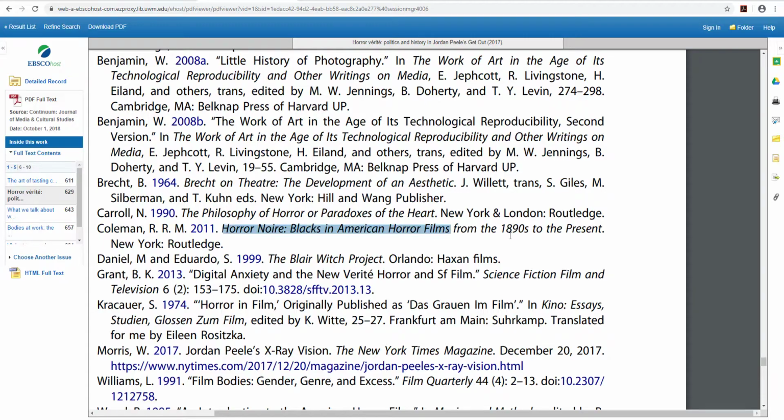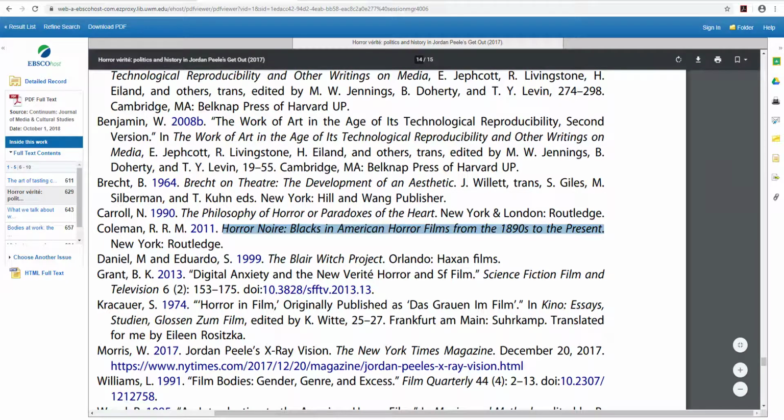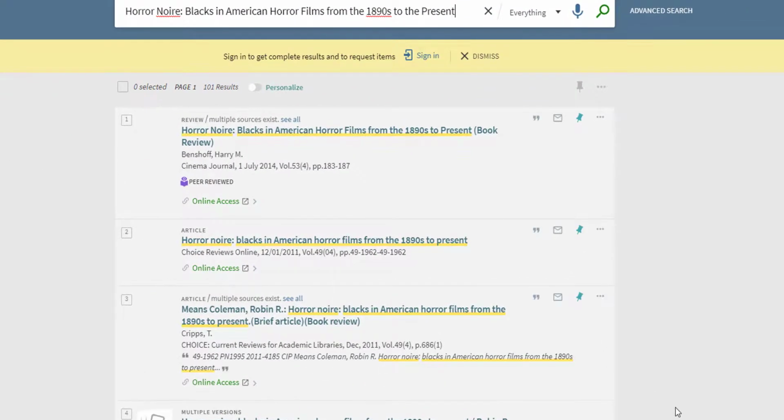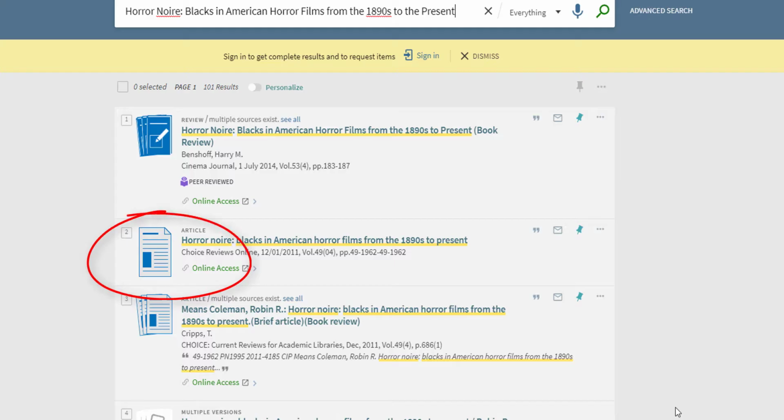The first thing I'll try is searching for the book by title in Search at UW. Multiple sources with the title I entered appear in my search results. I see 2 have the words book review in parentheses, so I know that's not what I need. The middle source is different. Under the title, I see what could be a publication, Choice Reviews Online, and there's an icon that says article. I'm looking for a book, so I'm going to keep moving.